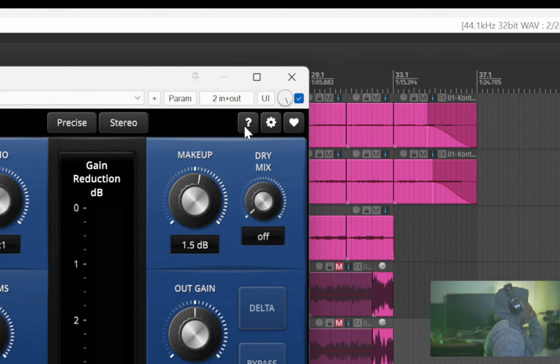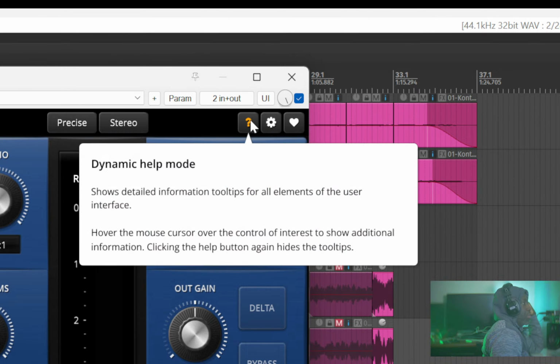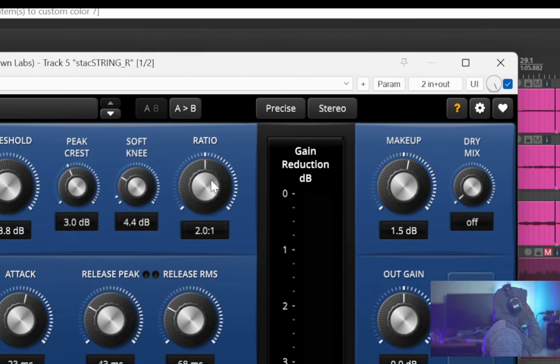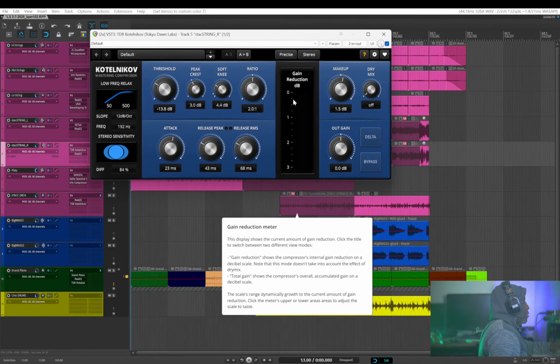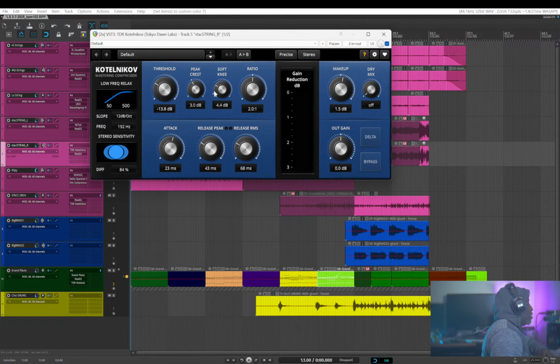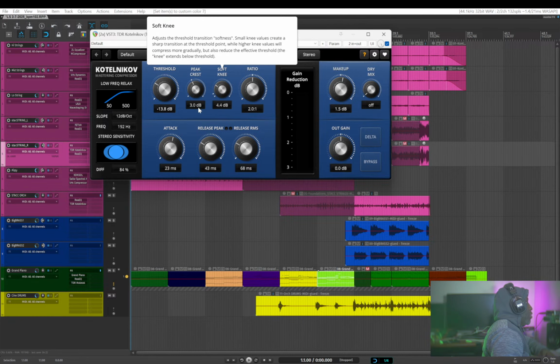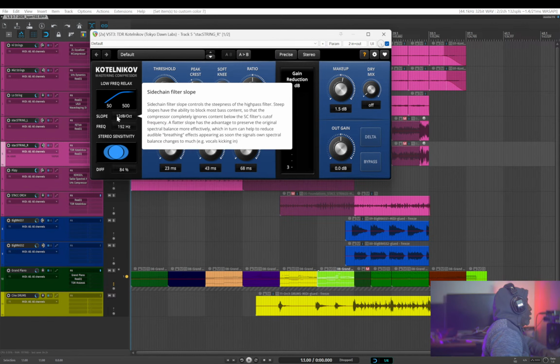Also we have this cool feature where if you click this question mark button, you can hover over any dial or section and it's going to give you a readout of what that thing is. You'll get tooltip information on what you're hovering over and what it does.